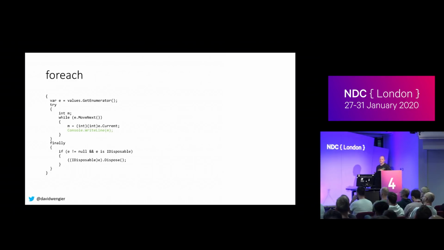Now the dispose has got a little bit of poetic license as well, because inside the compiler it knows if you're IDisposable and it'll just leave out that call if you're not, but this is a PowerPoint slide, so you get that. So that's a for each loop.